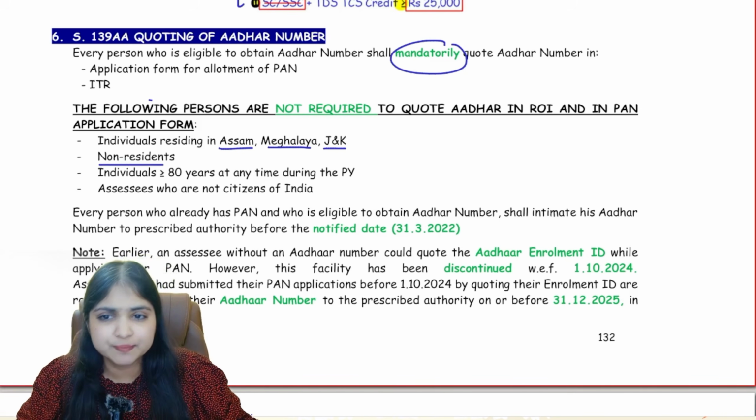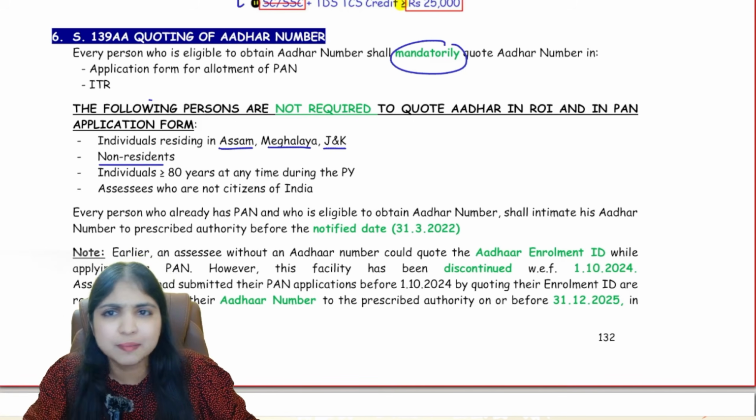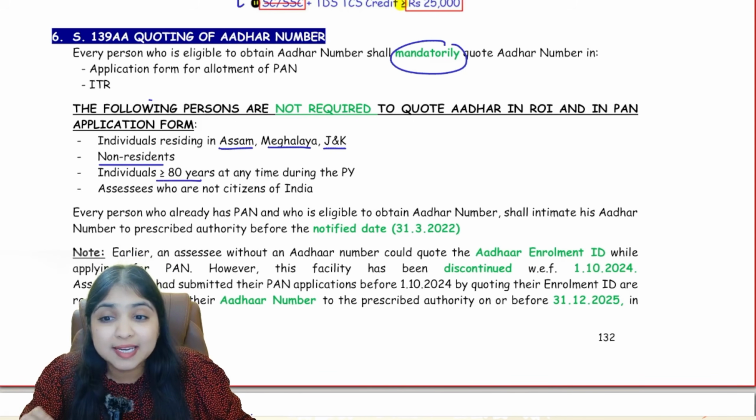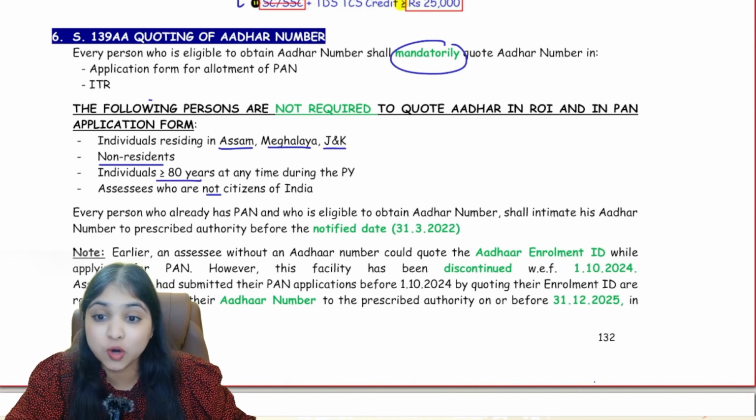Then non-residents. Even for them, it's not mandatory to have Aadhaar. Then an individual who is at least 80 years. And lastly, assessees who are not citizens of India.